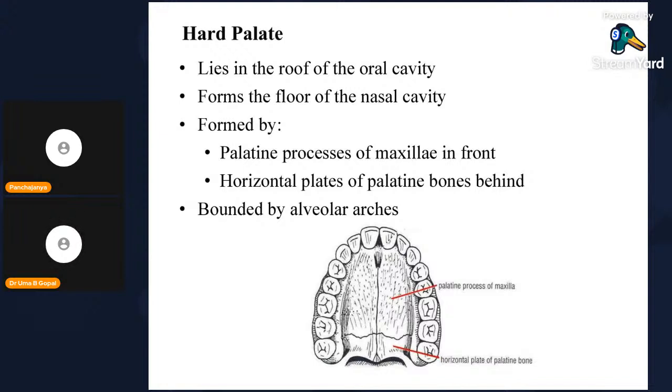Here you can see the horizontal plate of the palatine bone, and the palatine process. The sutures are the maxillopalatine suture, intermaxillary suture, interpalatine suture, and maxillopalatine suture.